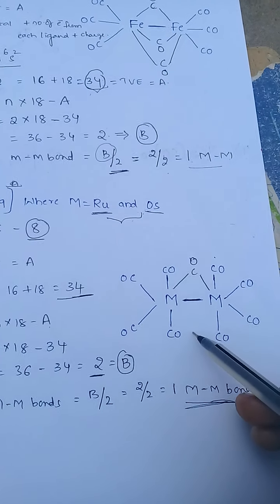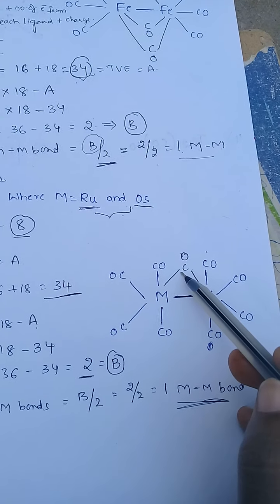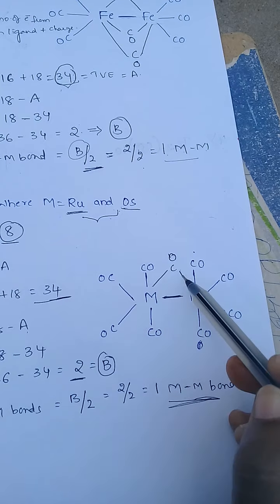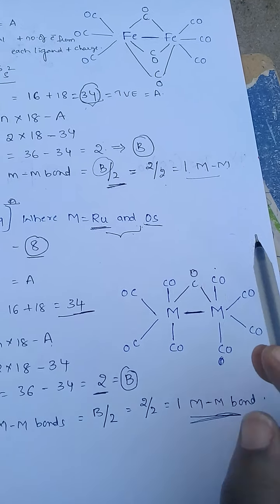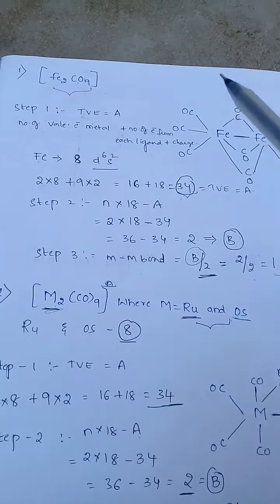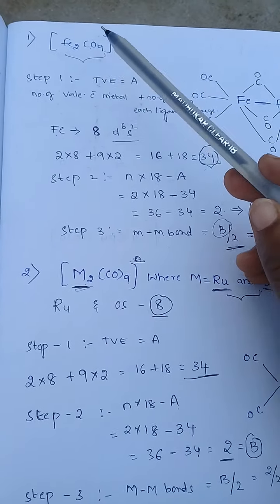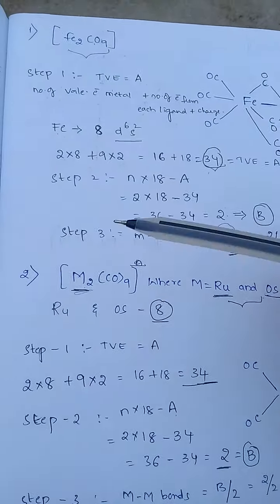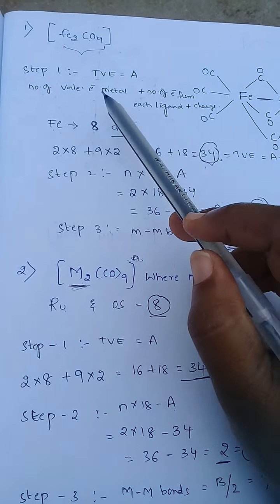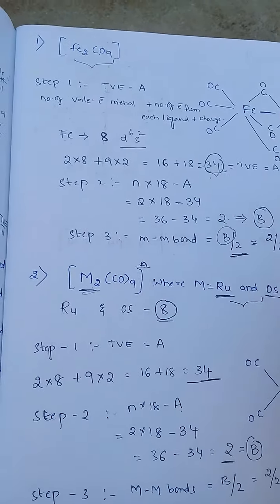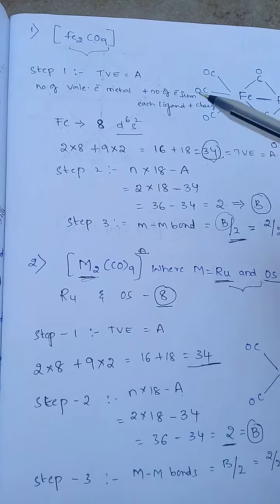But for the ruthenium and osmium, only one bridging CO group is present. So now we are finding how many metal-metal bonds. For iron, ruthenium and osmium, only one metal-metal bond is present for these two examples.